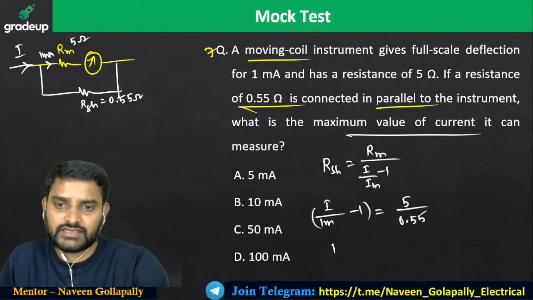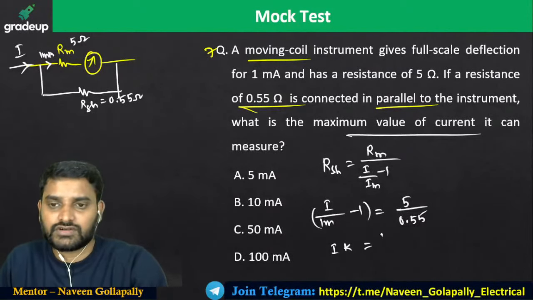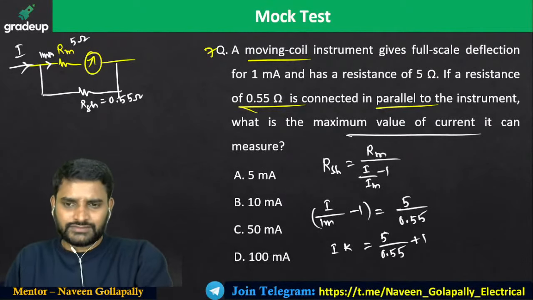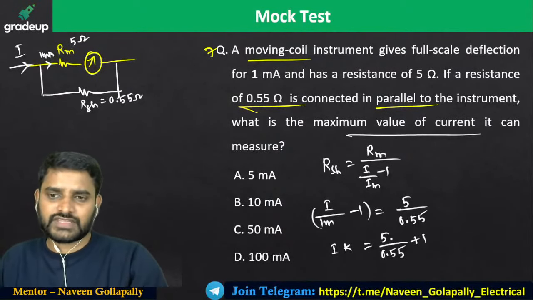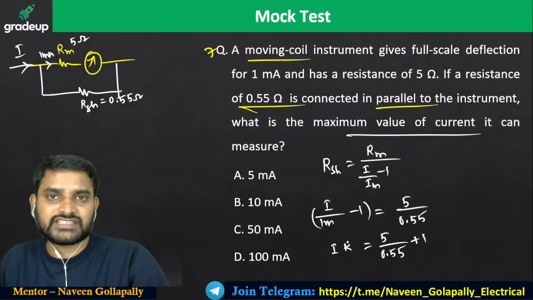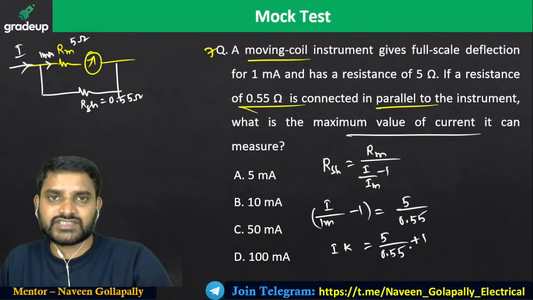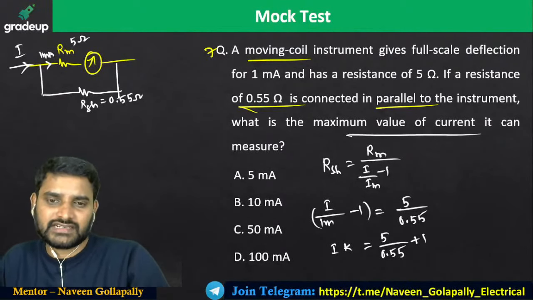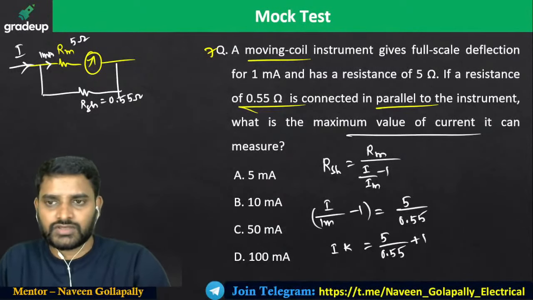So I by 1 milli is equal to 5 divided by 0.55, plus 1. 5 divided by 0.55 will be a little more than 10, so 10 plus 1, approximately 11 point something. So it will be around 11 milliamperes, in the range of 10 milli.